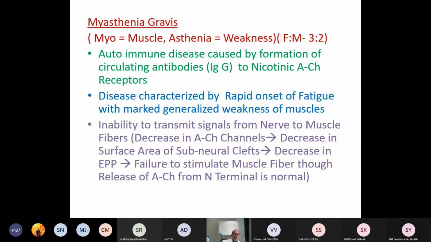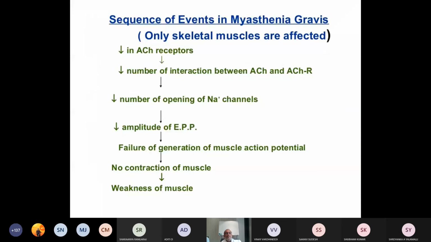Here, you are going to appreciate inability to transmit the signals from the nerve to the muscle fibers. There is a decrease in the acetylcholine channels. There will be associated decrease in the surface area of the subneural clefts, which will result in a decrease in the end plate potential, which will result in the failure to stimulate muscle fiber. There is a failure to stimulate muscle fiber, though the release of acetylcholine from the nerve terminal is normal. So same thing. So what is happening?